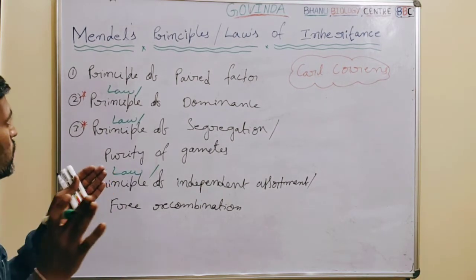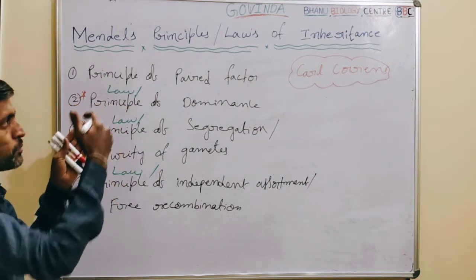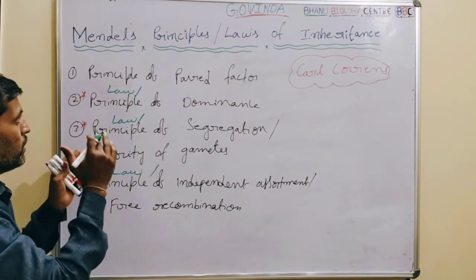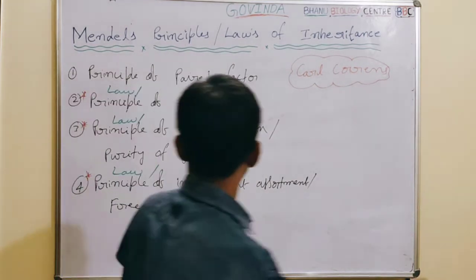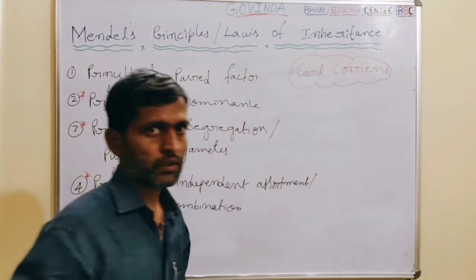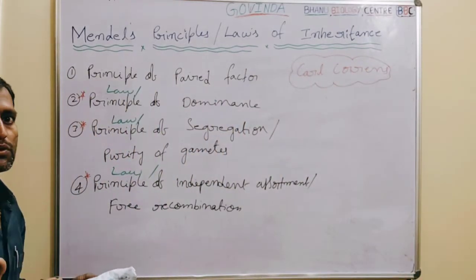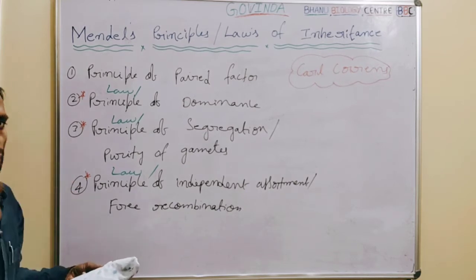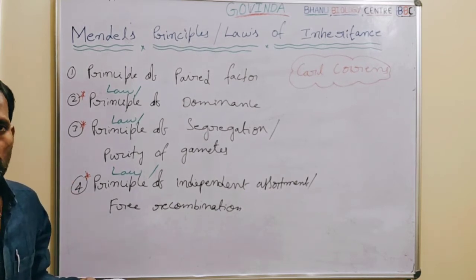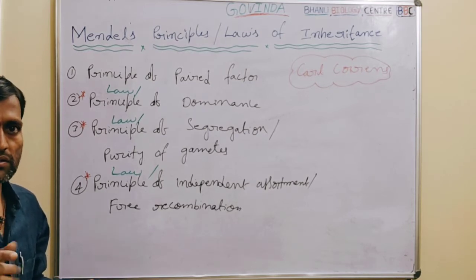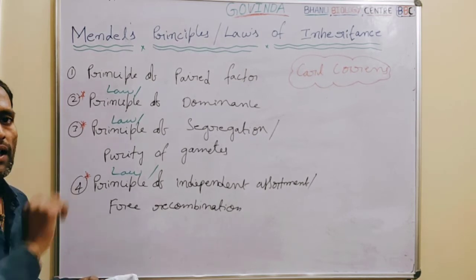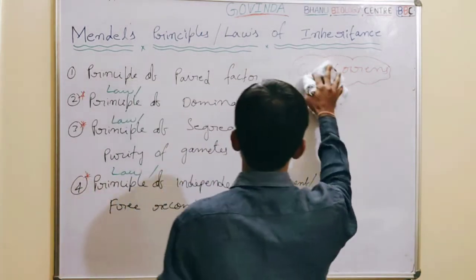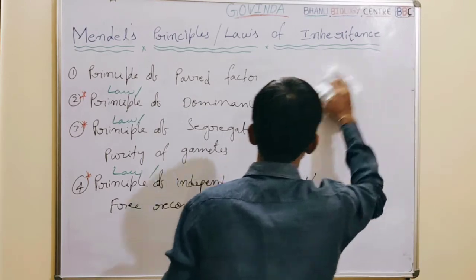So let us learn each principle: what it says, and how it was laid down by Mendel. First one, the principle of paired factors. As we know from Mendel, the discrete unit factors responsible for a particular character always are present in a pair. So what does the principle of paired factors say to us?